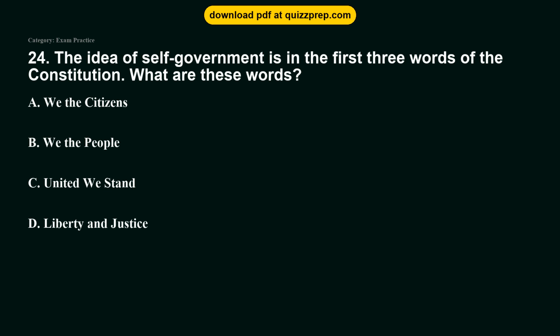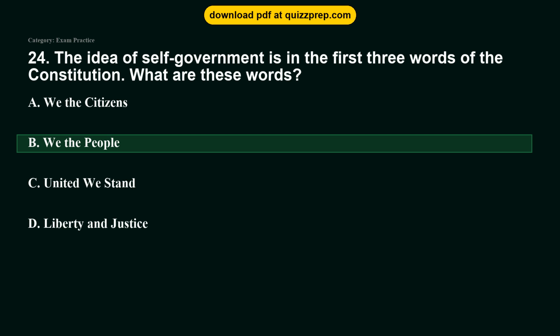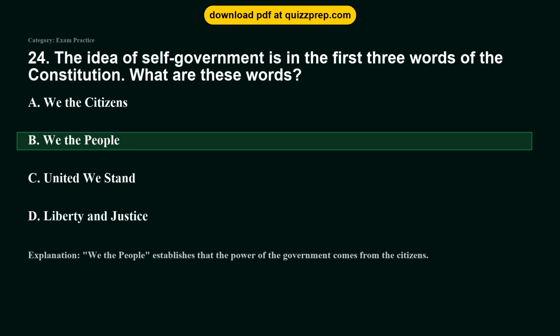Question 24. The idea of self-government is in the first three words of the Constitution. What are these words? Option A, we the citizens. Option B, we the people. Option C, united we stand. Option D, liberty and justice. The correct answer is option B, we the people. We the people establishes that the power of the government comes from the citizens.